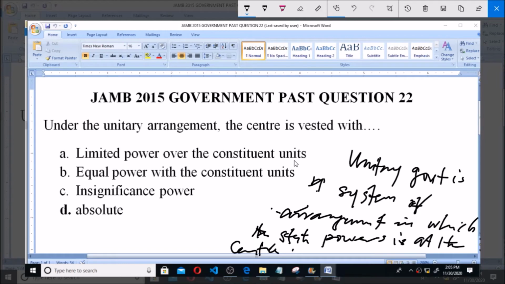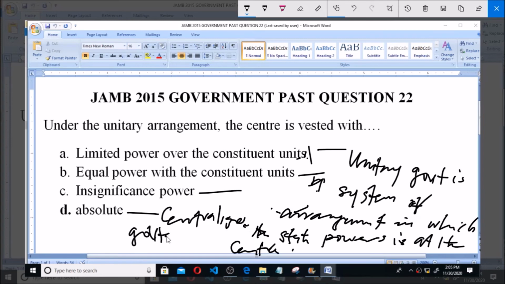So option A says limited power over the constituent unit, B equal power with the constituent unit, C insignificant power with insignificant power. The option D says absolutism. Absolutism simply means centralized governmental power. So that is what it is. So option D is correct.